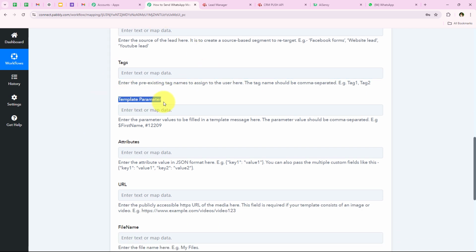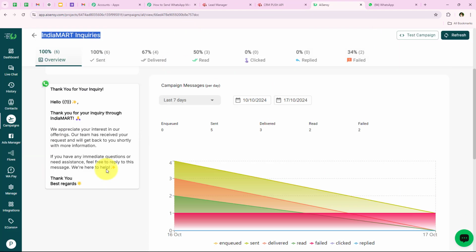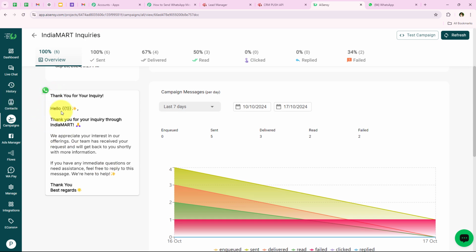And now it is asking me for the template parameter. So you must be wondering what is this. For that, again we are going to open our AiSensy account, and as you can see over here is my template, right? So you must notice that there's one in curly brackets in front of hello. So you must be wondering why this one is in curly brackets, because I want to replace this one with the name of my lead every time we send an automated WhatsApp message, so that each of my leads receives a more personalized message. So to replace this one with the name of my lead,